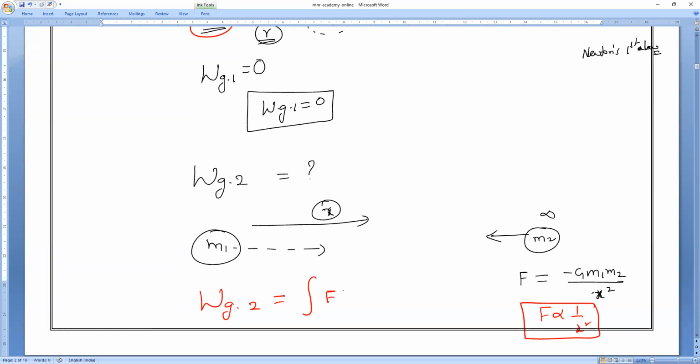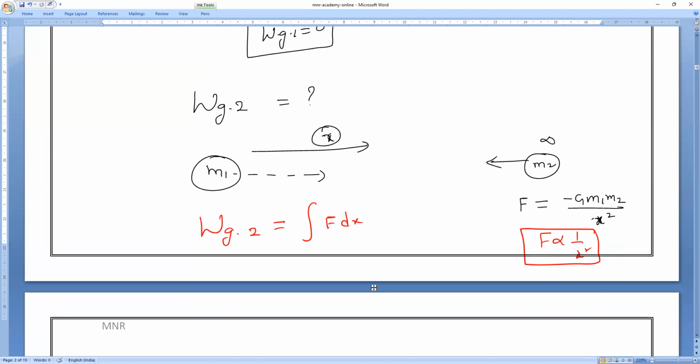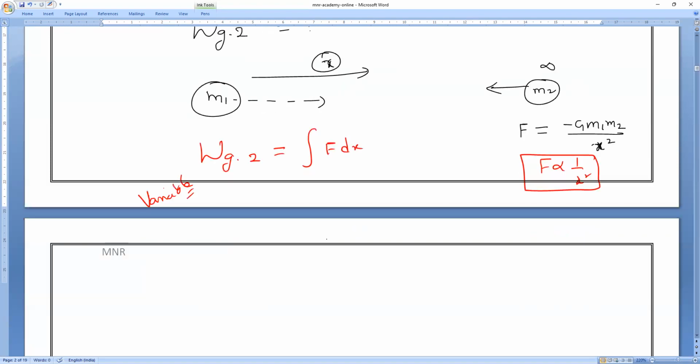Integration of f dx. That is what it is for a variable force. Am I right, guys? Is everybody clear? Please respond. So if the force is variable, then the work done by the gravitational force due to the second body is the integration of f dx.